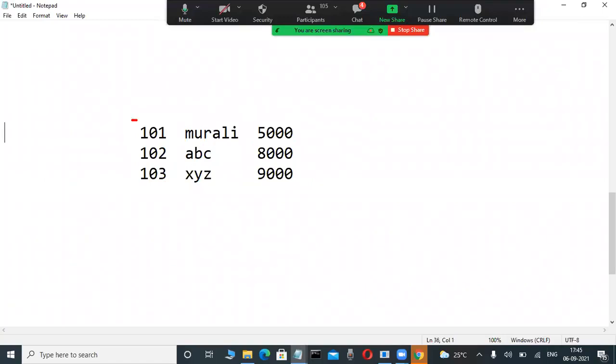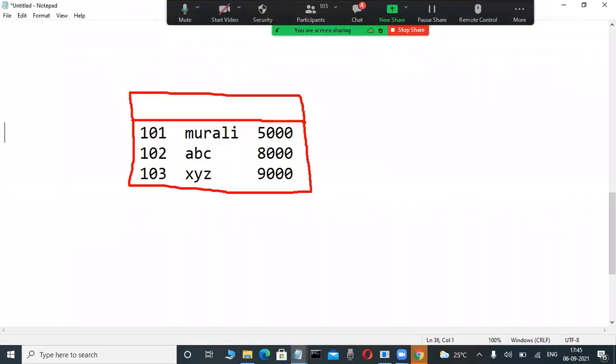Suppose now in this project I am changing this data like this. Suppose this is the way I'm changing it, for example. Now check it out, this document I'm changing like this. Here I'm writing an employee number, for example. This is the employee name. This is the salary. Now this is data or information.